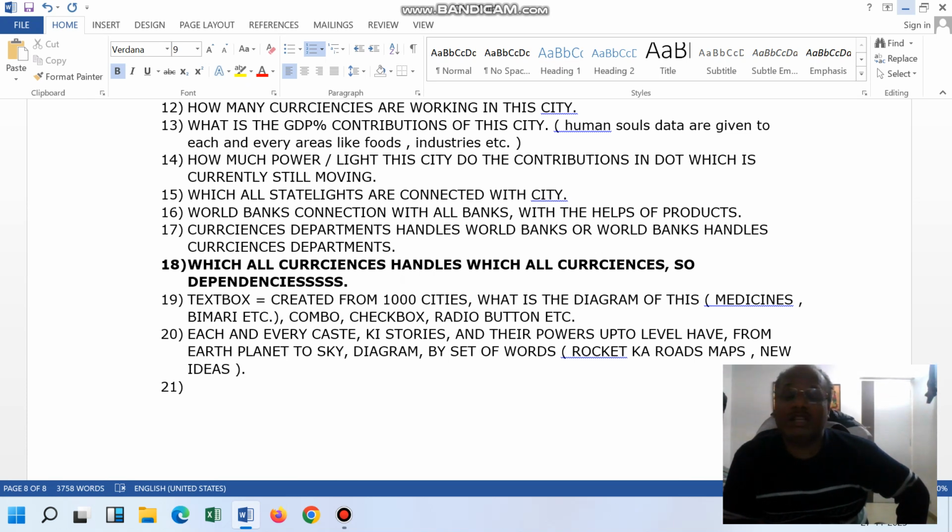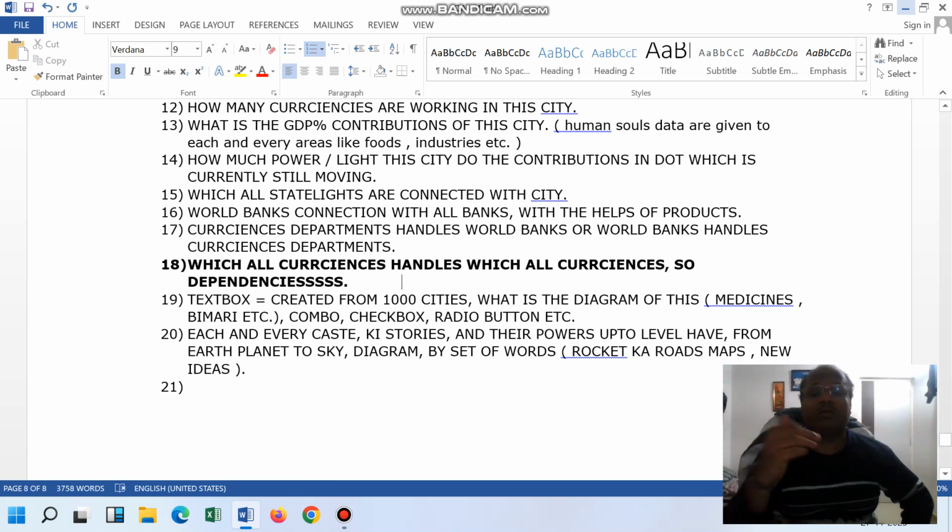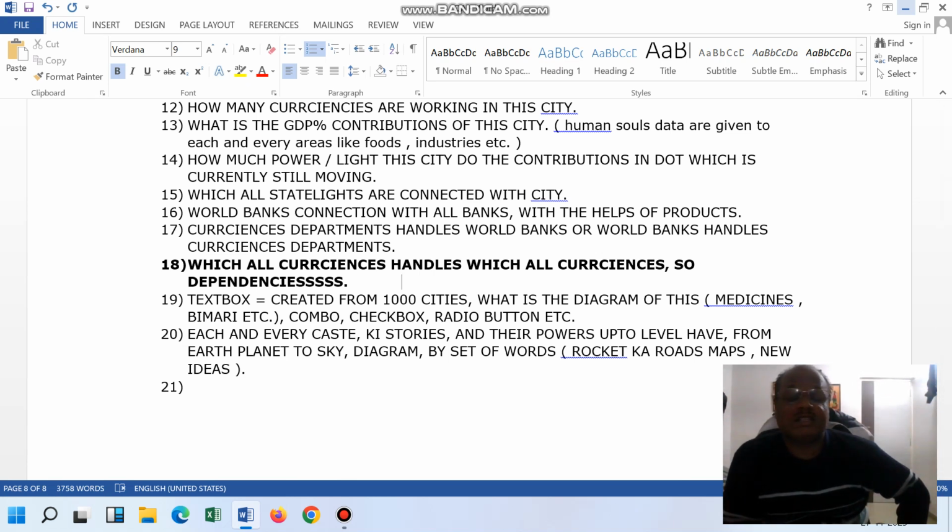So just imagine, the chief minister's role here is that he is allowing the factory to send the iron into the city, into the state. So the chief minister is also playing a very dangerous role. One person told that you just have to do the sign, but see, just that sign